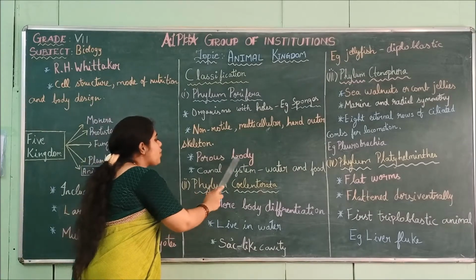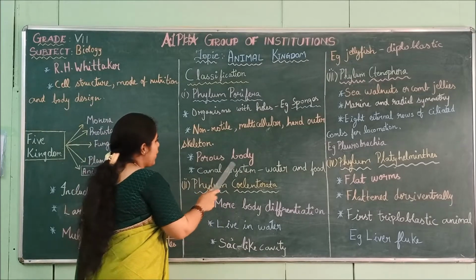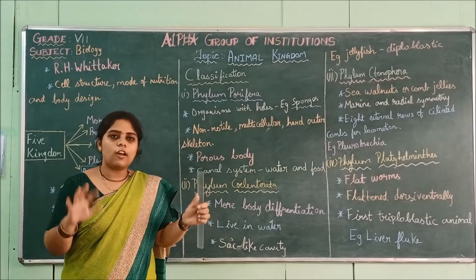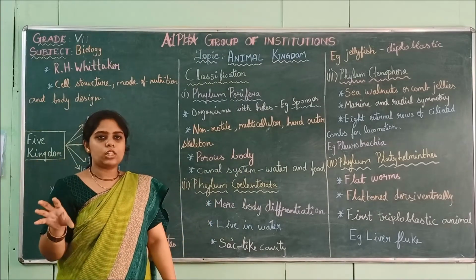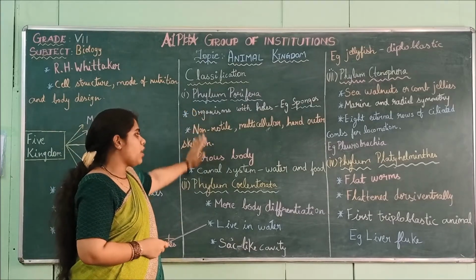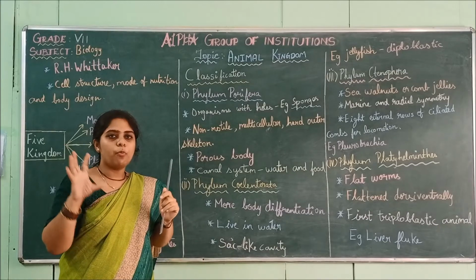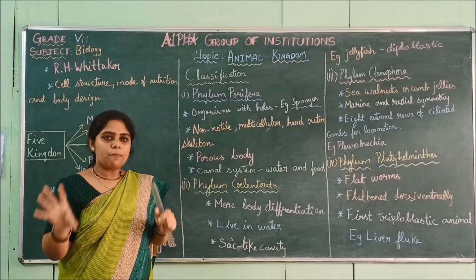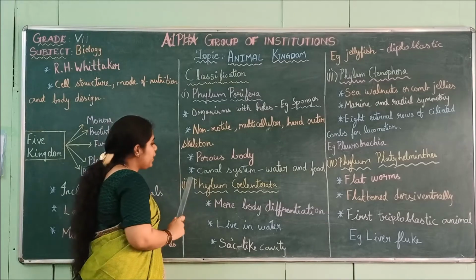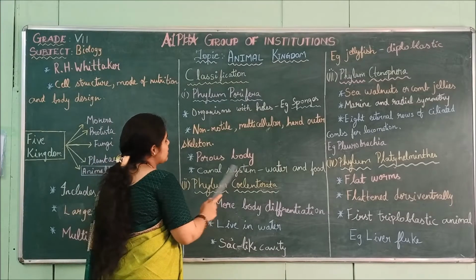Next is porous body. Porous is nothing but holes. If there are holes all over the body, then it is called porous. So these Porifera animals are porous and they have many holes in them. That is the main point you have to remember. Next is the canal system.